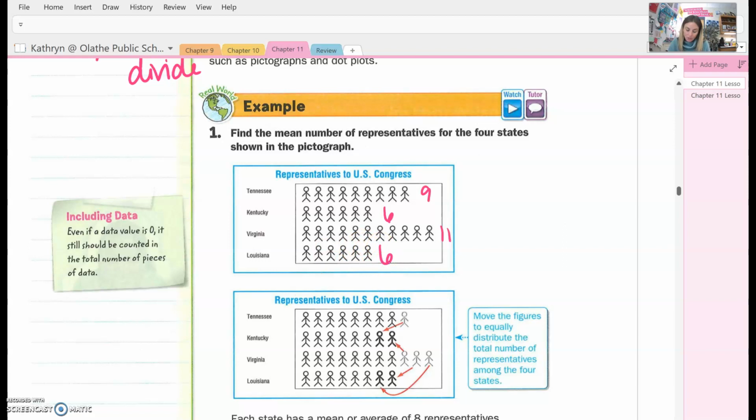Now watch what they do. Notice that they took one of these guys and moved him over here. They took one of these persons and moved them over here. Took these two and moved them over here. So that if you were to get rid of those, you can see that on average, 2, 4, 6, 8, each state has 8 representatives. Okay, if you were to add them all up and divide, that's exactly what you would get.